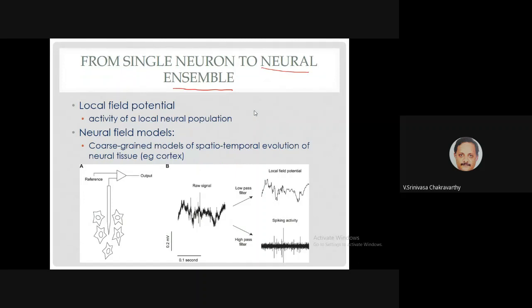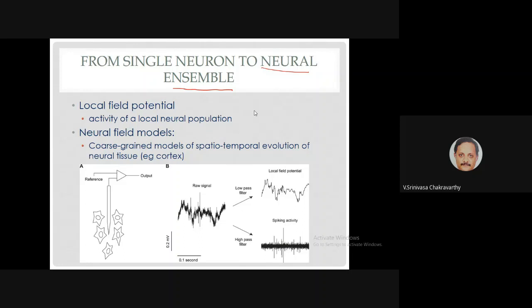So what is the equivalent thing? What is the analogous thing in the case of the brain? There is a school of thought that says that the single neuron is not the ideal functional unit of brain function. You need to look at what are called pools of neurons, a whole bunch of neurons. So if we take a whole bunch of neurons, what does their average activity look like?